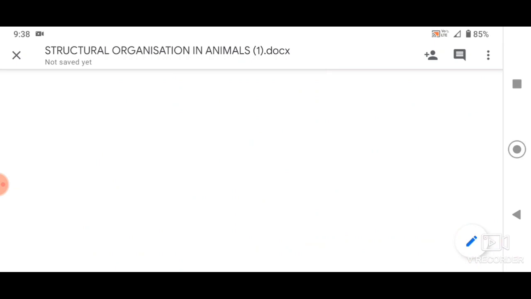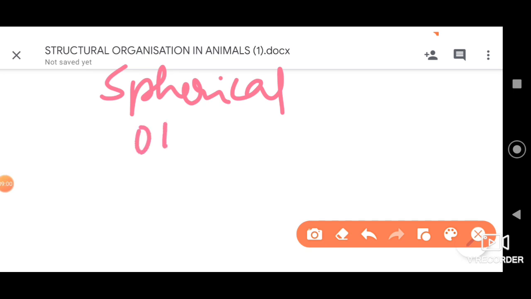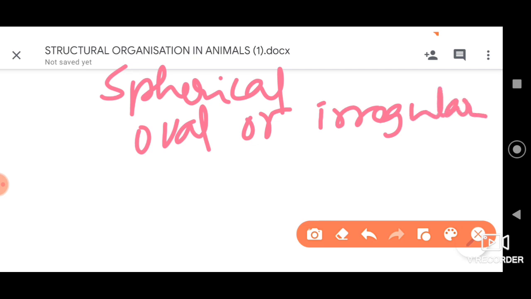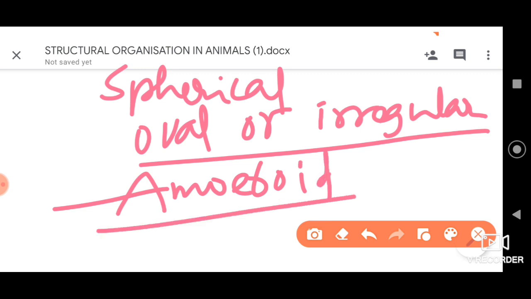Their shape can be spherical, oval, or irregular. Generally, we can say these cells are amoeboid as well. So these are the different shapes of the platelets. And where are they produced, dear students?